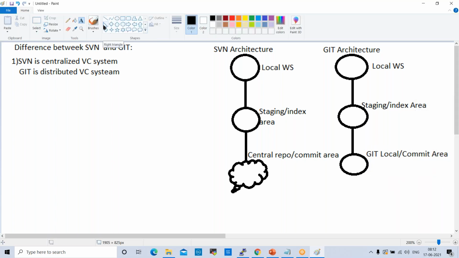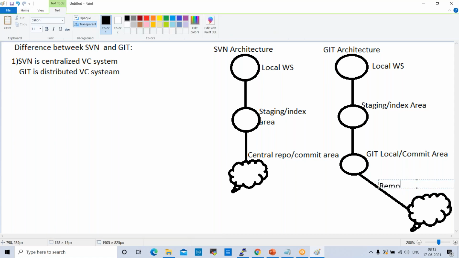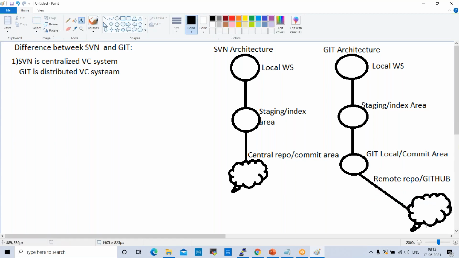Once it is committed to the local Git repository, the code will be moved to the remote repository, or GitHub. This is the flow, this is the architecture of Git.